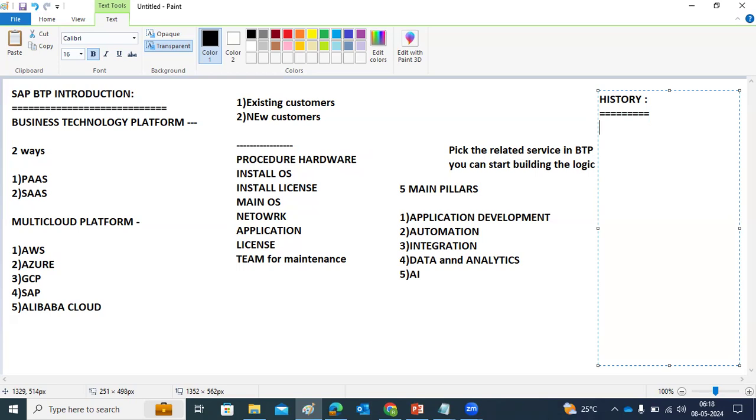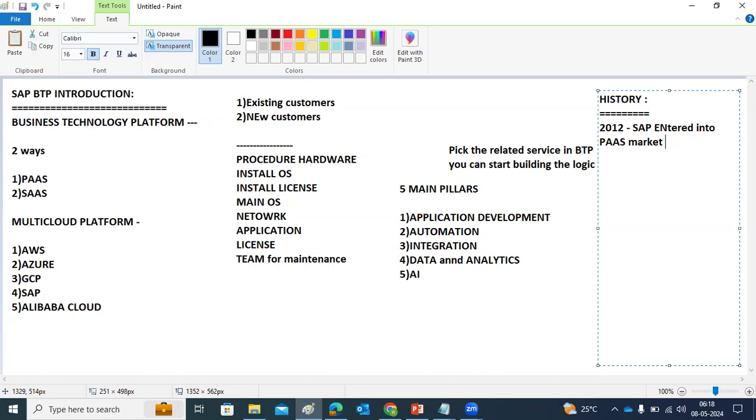Coming to the history of BTP, in 2012 SAP entered the PaaS market, the platform as a service market.